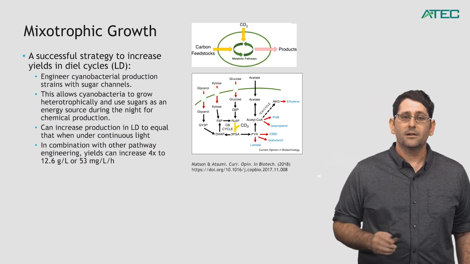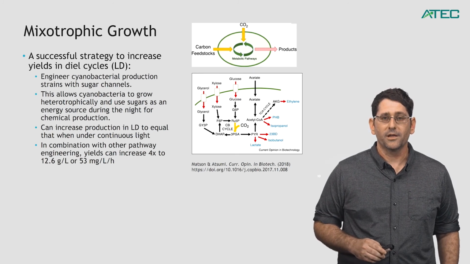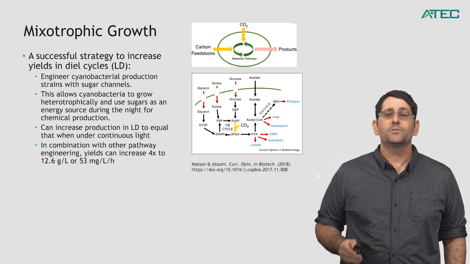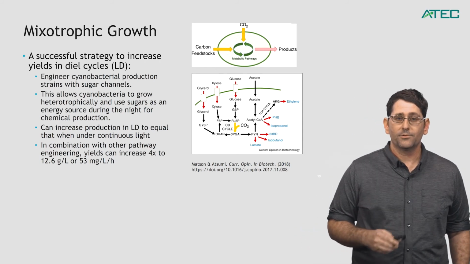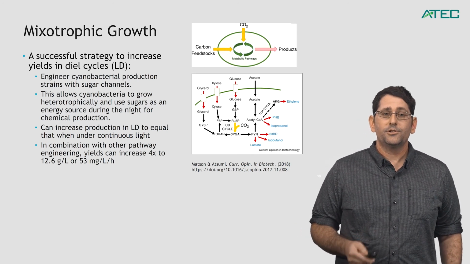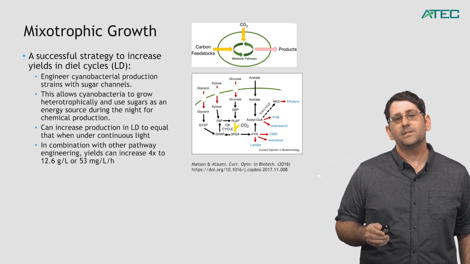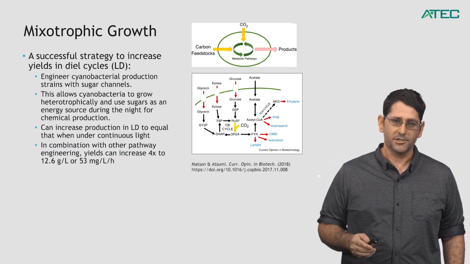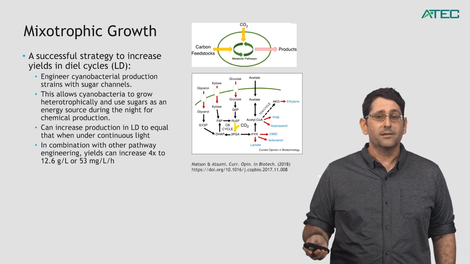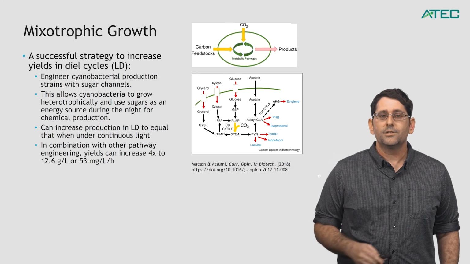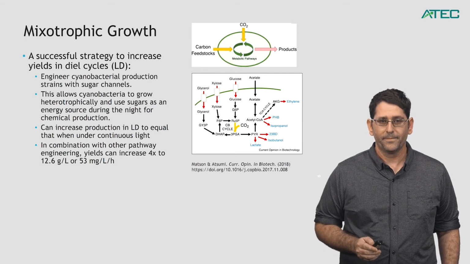So they engineered into Synechococcus elongatus a number of different sugar channels, each individually into an individual strain, either for glycerol, xylose, or glucose, as you can see in the figure on the bottom. And this allowed for the cyanobacteria to grow heterotrophically in the dark and use those sugars to be able to continue to do chemical production. And what they found is that it was, in fact, able to increase production under light-dark cycle conditions to be equal to that that they get under continuous light conditions with a non-engineered strain. So basically, they were able to keep the metabolism running all through the day, even though the lights turn off.